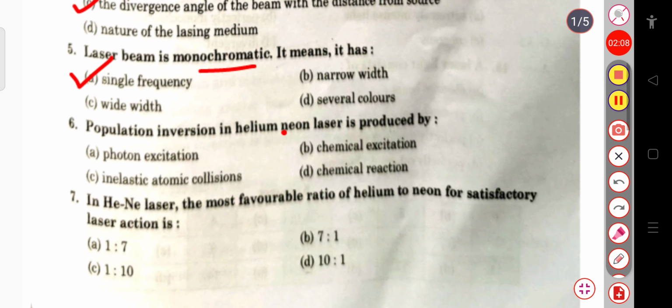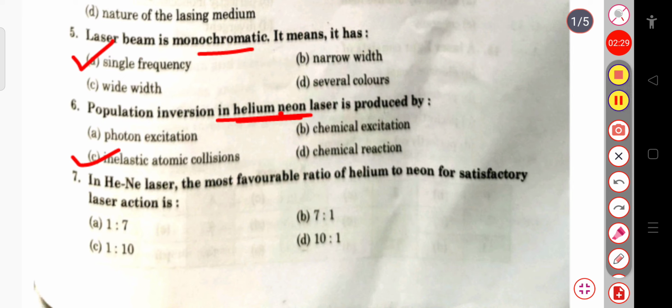The next question is, population inversion in helium neon laser is produced by photon excitation, chemical excitation, chemical reaction, or inelastic atomic collision. So the population inversion in case of helium neon laser is produced by inelastic atomic collisions.